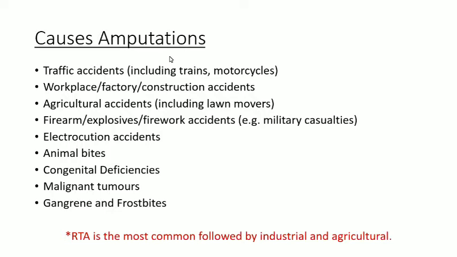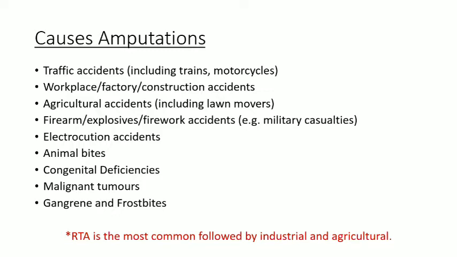There are several causes of amputation you know about, but I just want to refresh the knowledge. Amputation is caused by traffic accidents, workplace, factory, construction or agricultural accidents, firearm or explosive injuries due to military or war regions, electrocution accidents, animal bites due to shark or tiger or any zoo accident also, congenital deficiencies like proximal focal deficiency of the femur, then malignant tumors, and gangrene and frostbite.